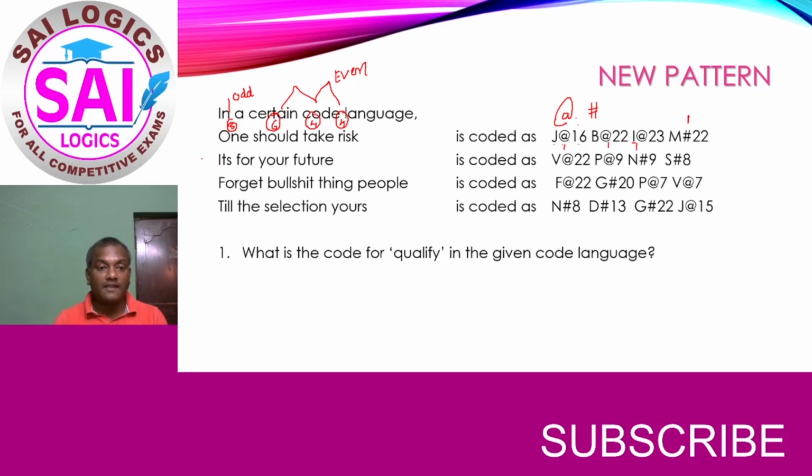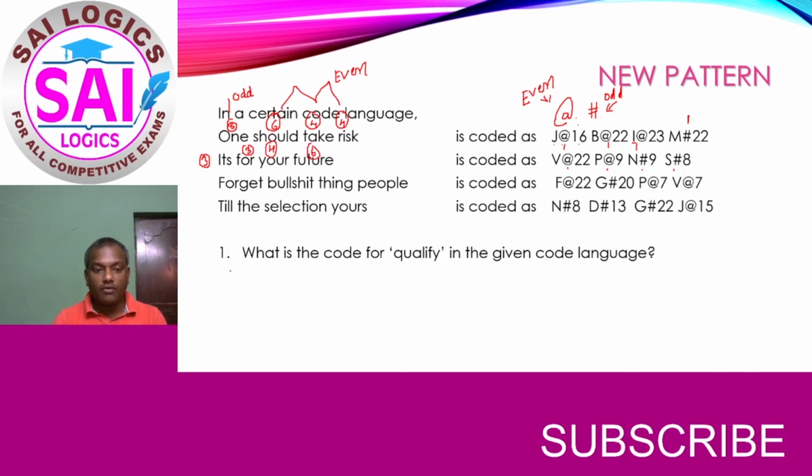In the second statement, its has 3, for has 3 letters, your has 4 and future has 6. Here 4 and 6 are even numbers, 3 and 3 are odd numbers. Here, if you can see, there are two at the rates and two hash. So it is very clear that our analysis, that an even number is represented by at the rate and an odd number is represented by hash, is correct. So that is the symbol coding that we have understood.